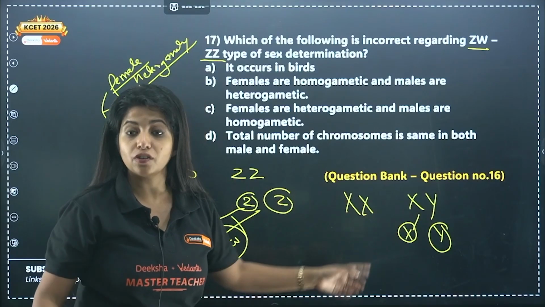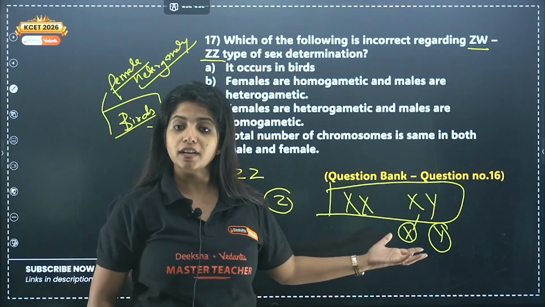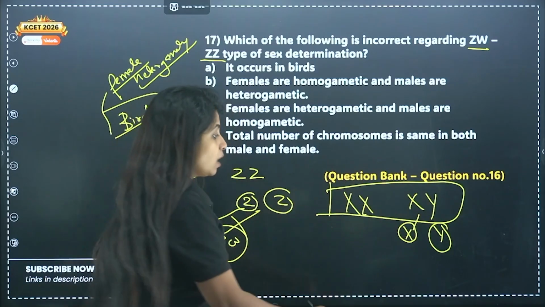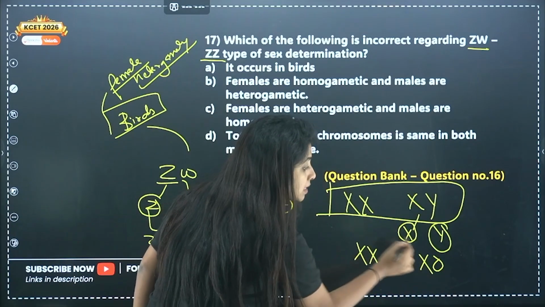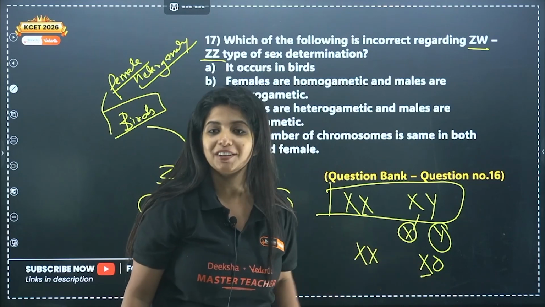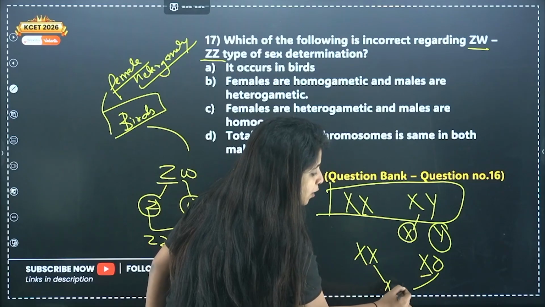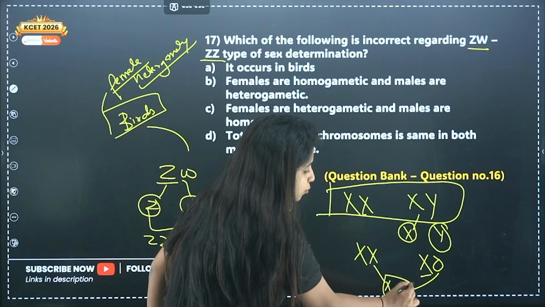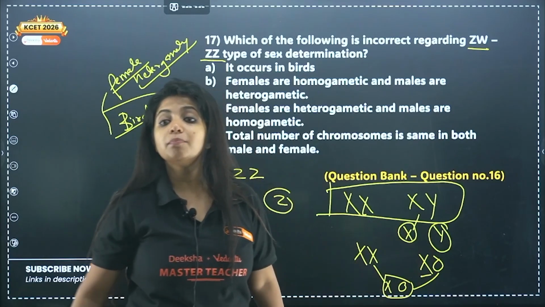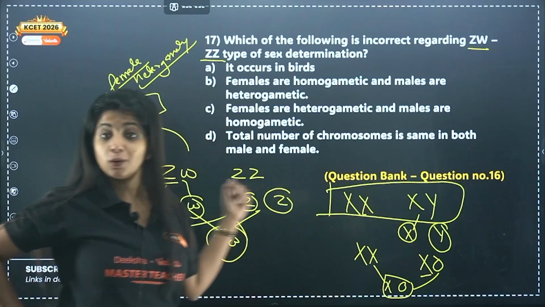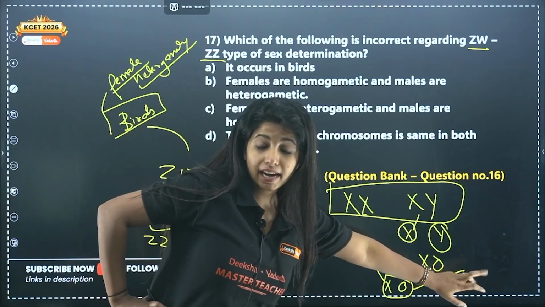Drosophila also shows this only. So humans and Drosophila have XY sex determination. Both of us, my dear children, have male heterogamety. Now there is insect. In insect, my dear children, it is XO. Females are XX, males are XO. XO means there is a lack of one chromosome. So in this condition, it is going to be male. Suppose here I got X chromosome, but from here I didn't get any chromosome. The gamete is empty of the chromosome. In this case, it will be a male. Two types of gametes are produced by males, right? So this is also coming under male heterogamety. Two cases, male heterogamety, only one case, female heterogamety, and that is in birds. This is in insects, example grasshopper.